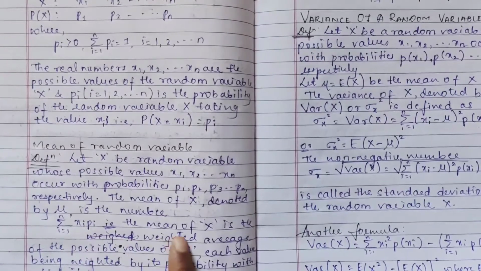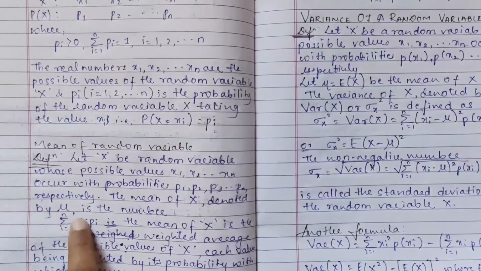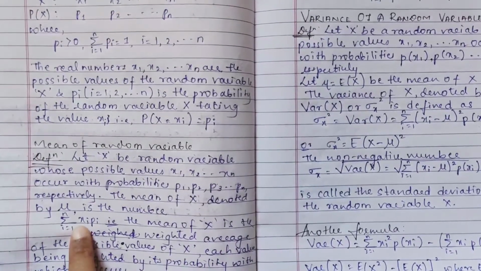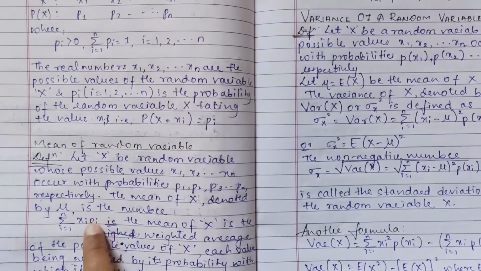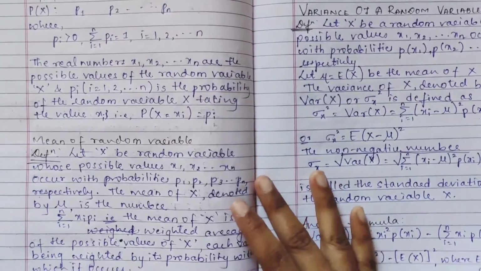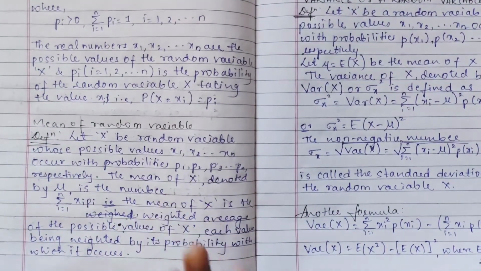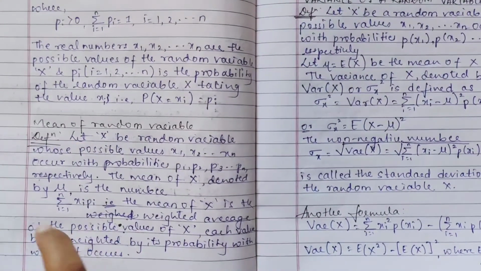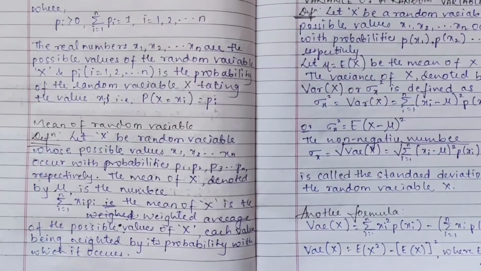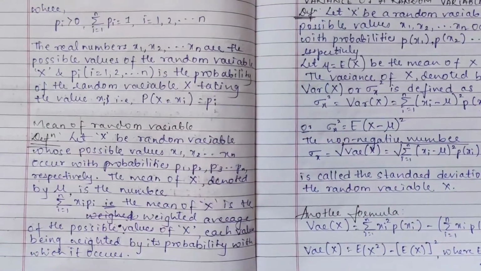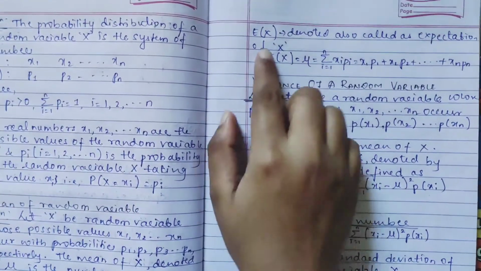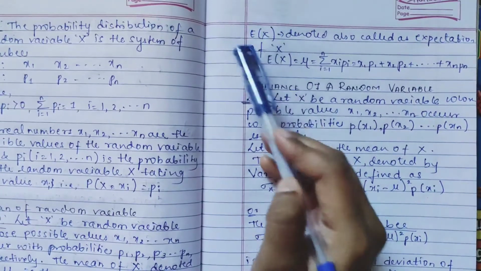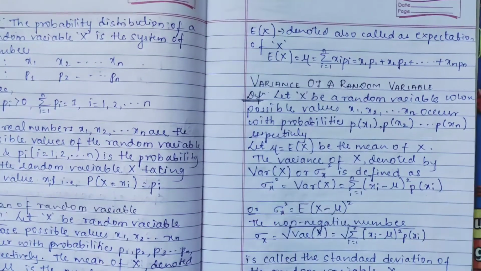So that itself is the mean of X. The mean of X is the weighted average of the possible values of X, each value being weighted by the probability with which it occurs. Okay, you can take this down. It is denoted as E of X. It is called the mean of the random variable, or the expectation of X. And E of X is also called mu.